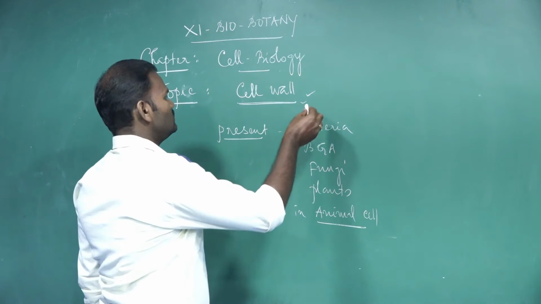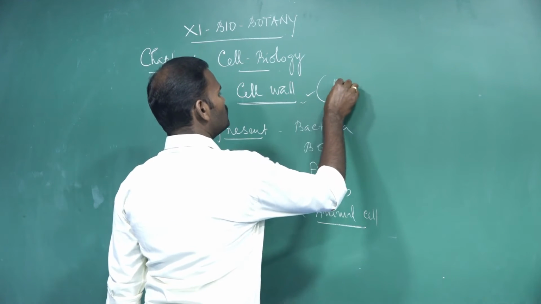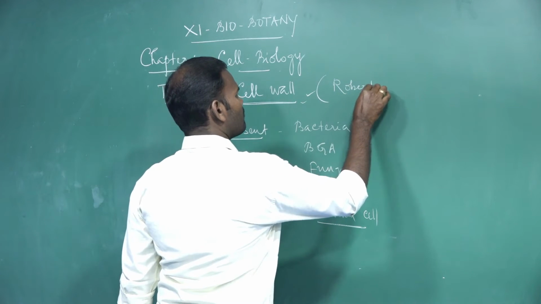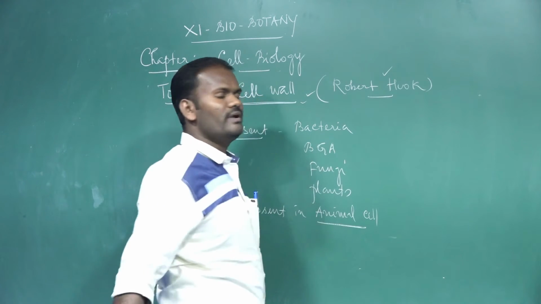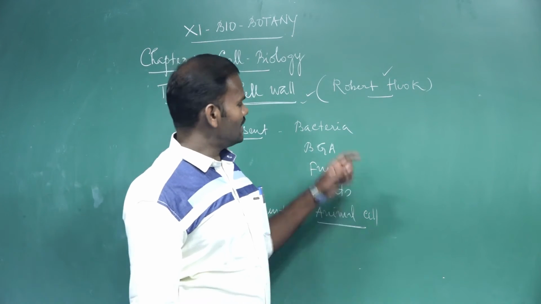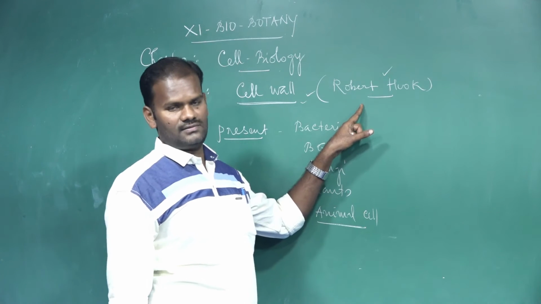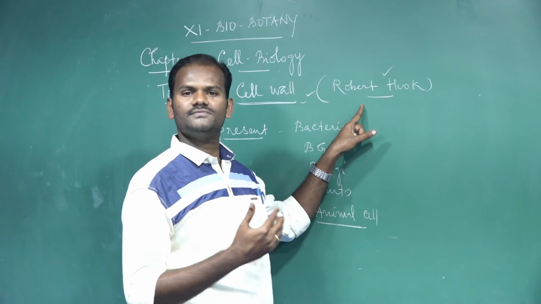The cell wall was first observed by Robert Hooke. He is the first person to report the cell wall. He is also the first person to report the cell. How did he identify cells?